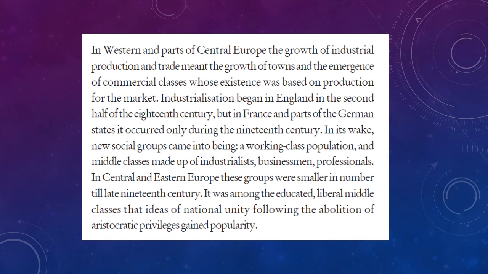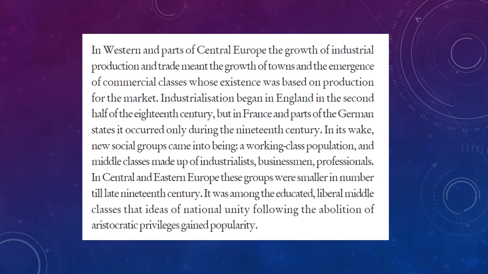France and Germany industrialized only during the 19th century. So as a result of industrialization, a new class emerged known as the middle class, made up of industrialists, that is, persons involved in the ownership and management of industry, then businessmen, then professionals, like doctors, advocates, engineers, etc. In Central and Eastern Europe, these groups were smaller in number until around the 19th century.